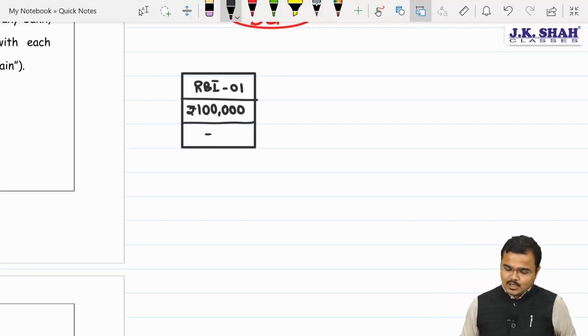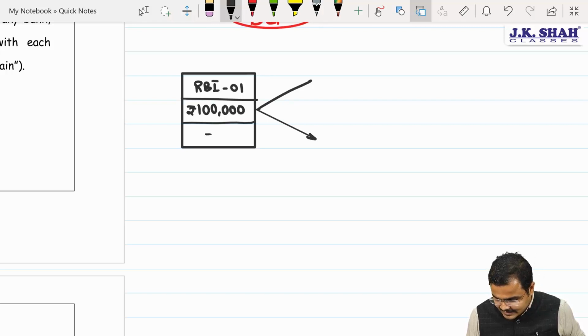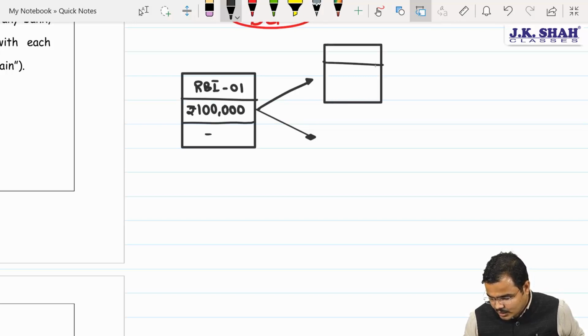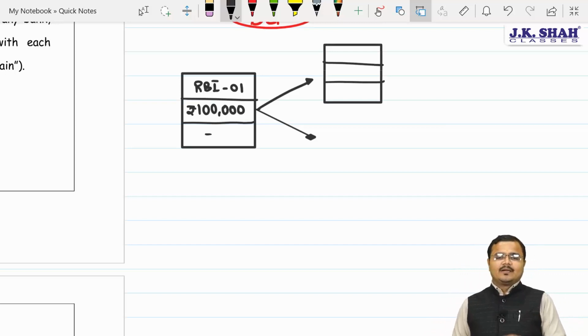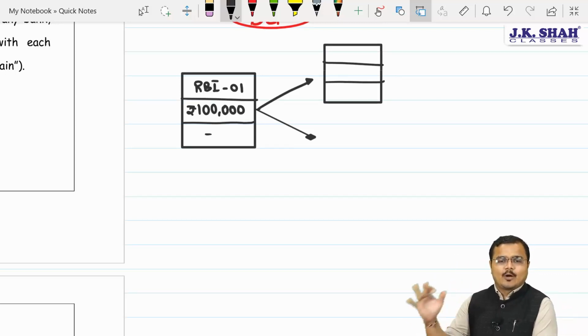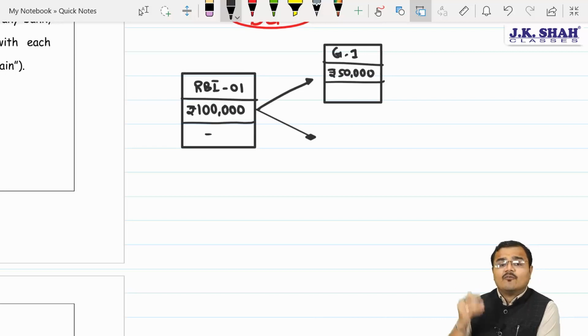So say for example, to 2 government employees, Chartered, we had made the payments. Yes, sir. So from this block only, these 2 new blocks will be created. Sir, what are you saying? Yes, Chartered. Say for example, the first payment is received by government employee 1. So here we have G1. Received how much? Say 50,000 rupees. From where? Sir, from RBI 01.